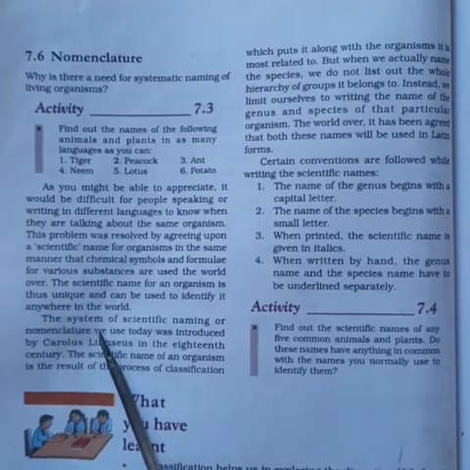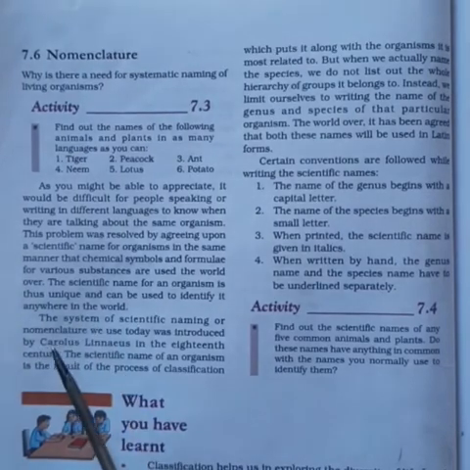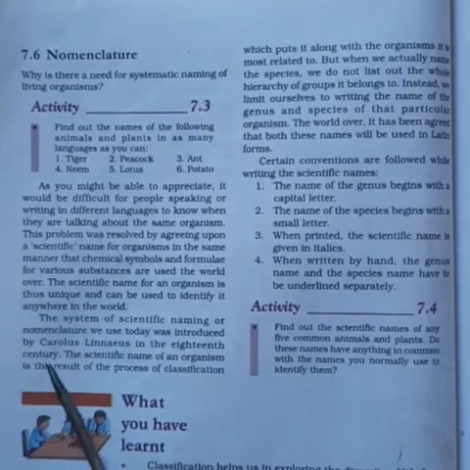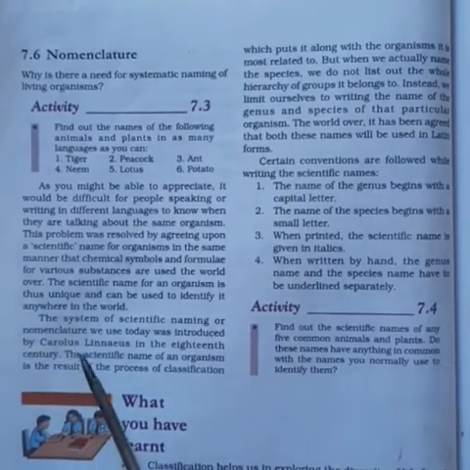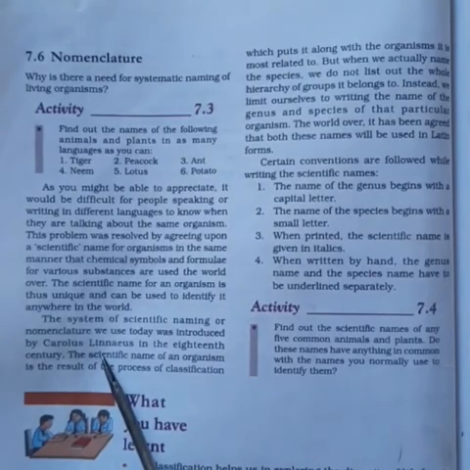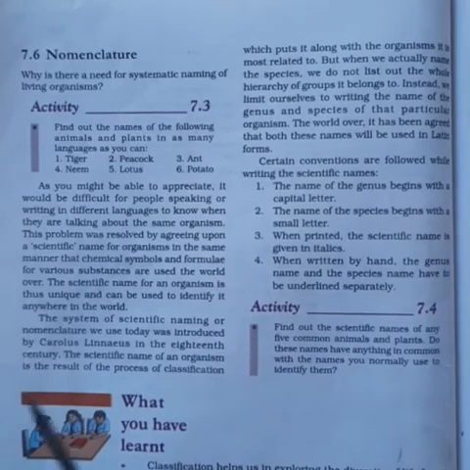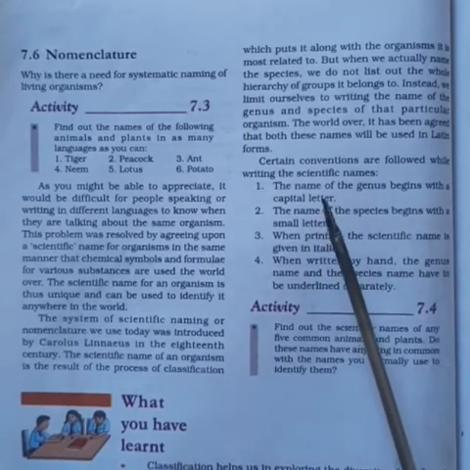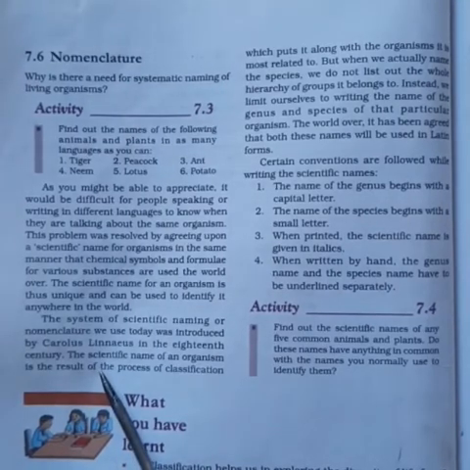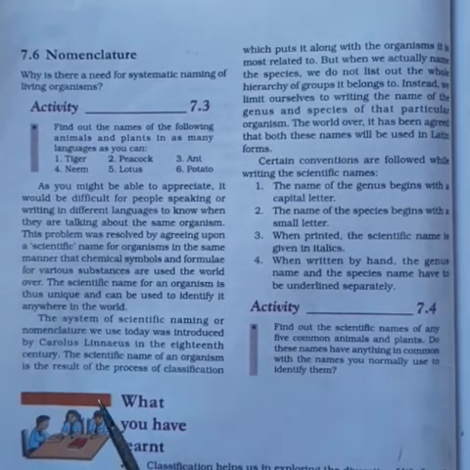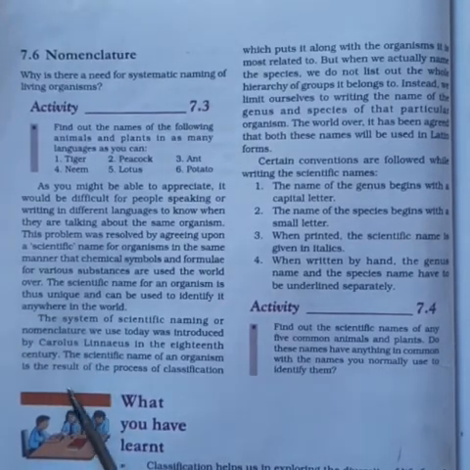So, scientific name is common in any language. If you write, the scientific name will be common for a particular organism. And to write the scientific names of different organisms, we need to follow some certain rules. So, the system of scientific naming or nomenclature we use today was introduced by the scientist Carolus Linnaeus in 18th century.